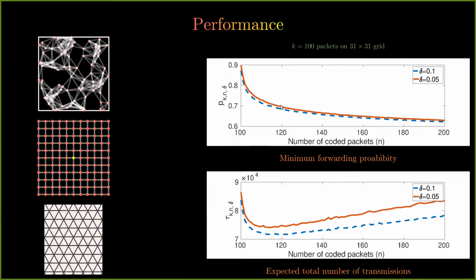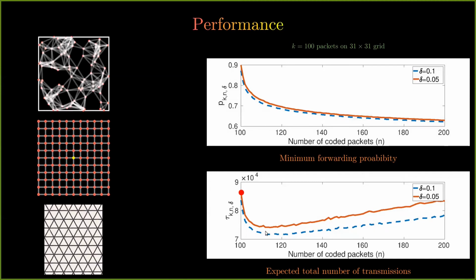Let us look at the red plot, which corresponds to a delta of 0.05. Recall that we want the expected fraction of receivers to be at least 1 minus delta, or 0.95. Firstly, the point here corresponding to k equal to n equal to 100 is the point which corresponds to the probabilistic forwarding algorithm with no coding, the second algorithm that I talked about. Notice that since there's a decrease because of additional coded packets, this indicates that introducing coded packets into the network actually helps in decreasing the number of transmissions, but at the same time ensures that 0.95 fraction of the nodes are receivers.